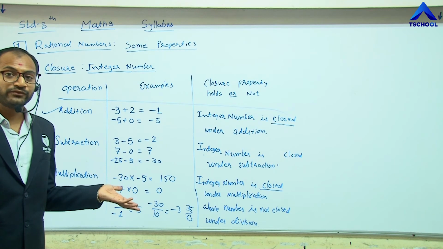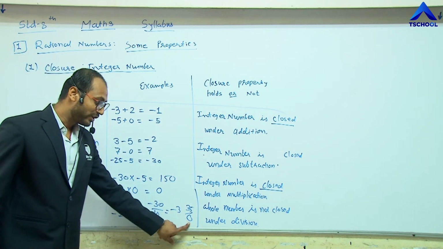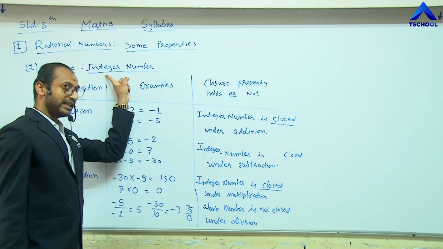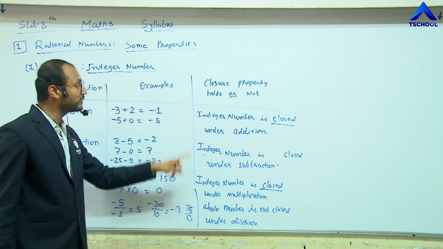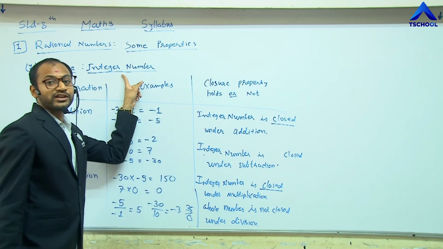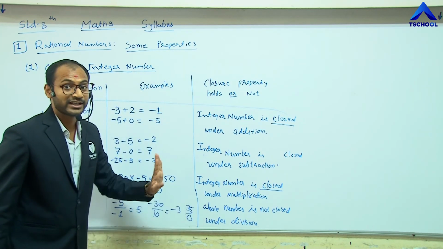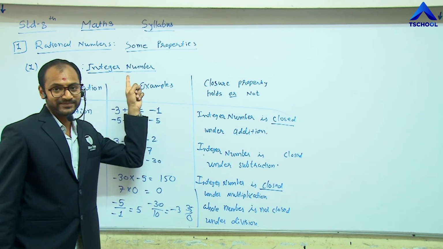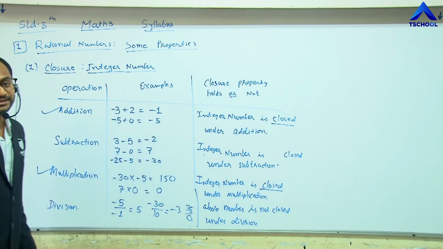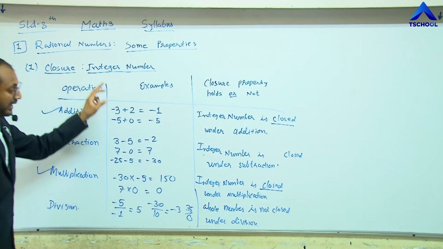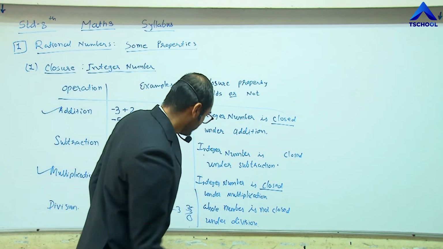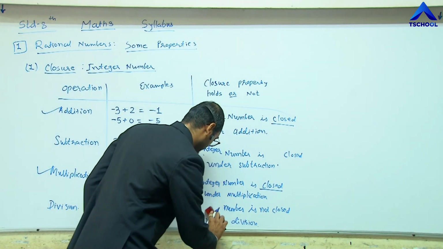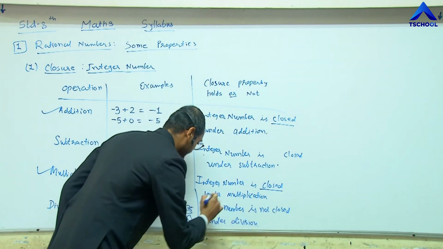It is also undefined, because 0 is included in the integers and 35 is also included in the integers, but the result is not included in the integers. Hence, for the integer number, this property is not held under division.